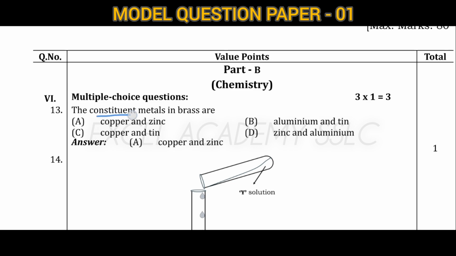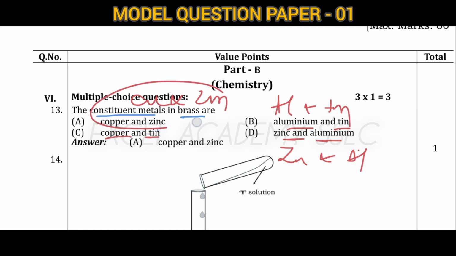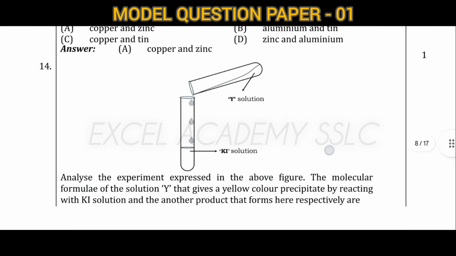The constituent metals in brass are: copper and tin, zinc and aluminium, aluminium and tin, or copper and zinc. Copper and zinc is the answer.